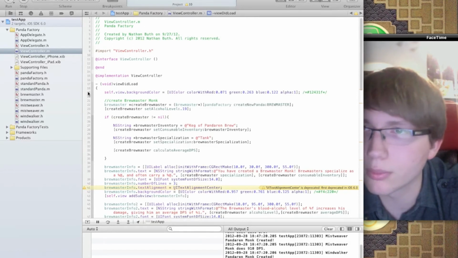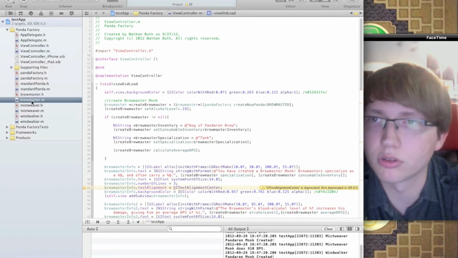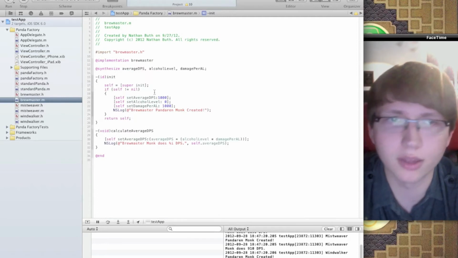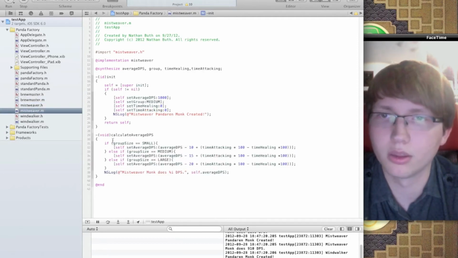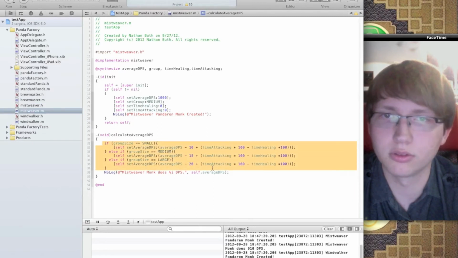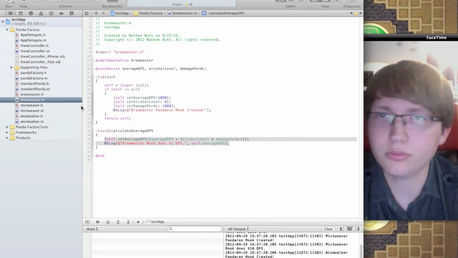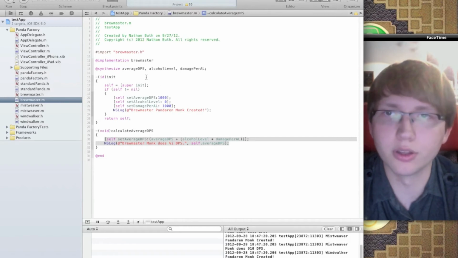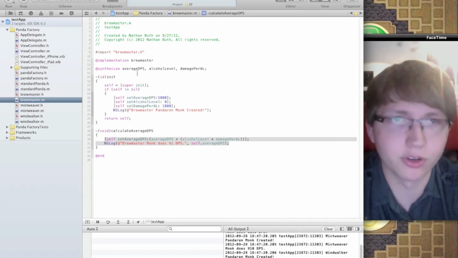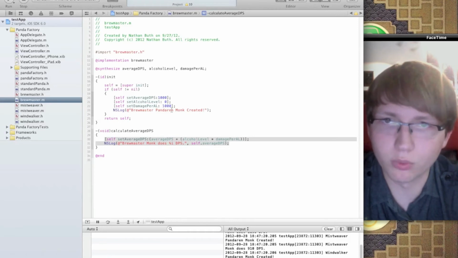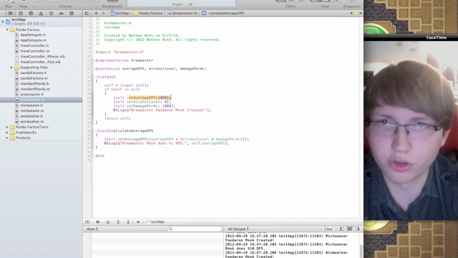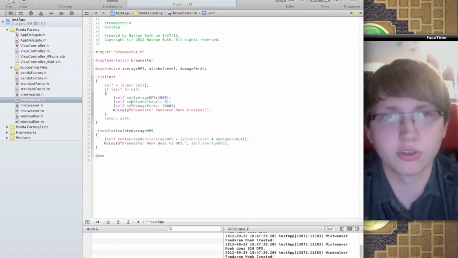I think the best thing to show with this is just going into what I actually had in here. You can see the custom equations down here for all of them, and I'm just going to talk about what I had loaded in. The Brewmaster is a tank, and they get drunk and do damage. So I basically had a damage increase, with the original DPS right there, 1,000, just a random number.